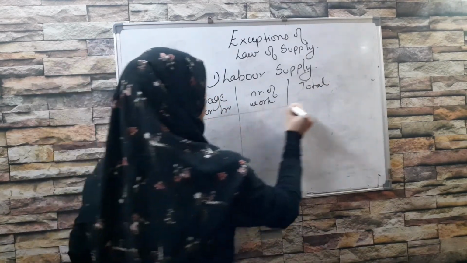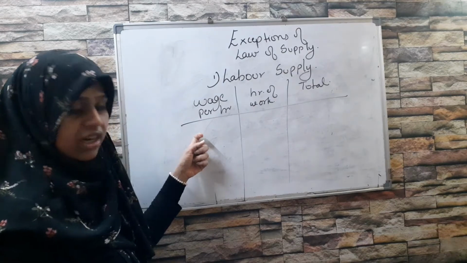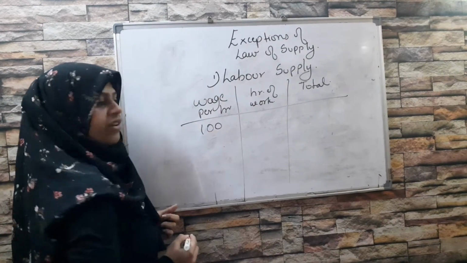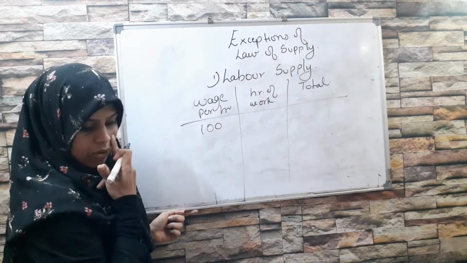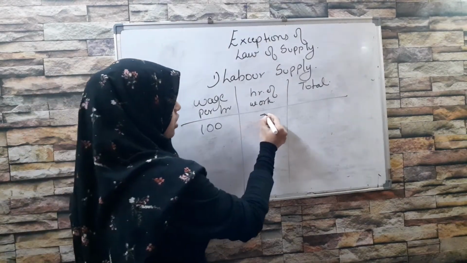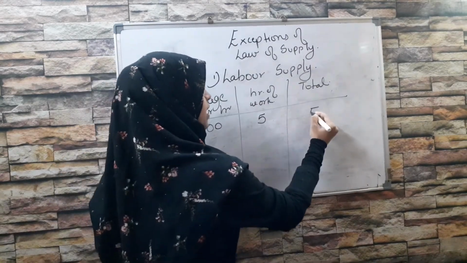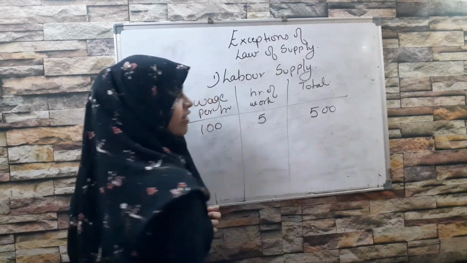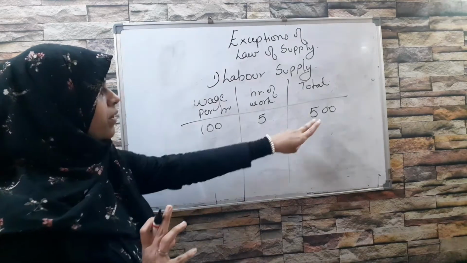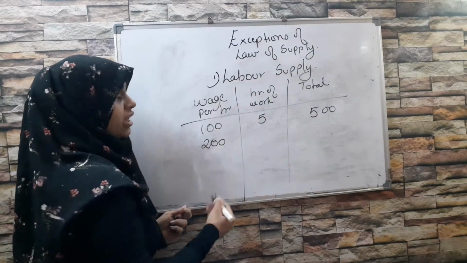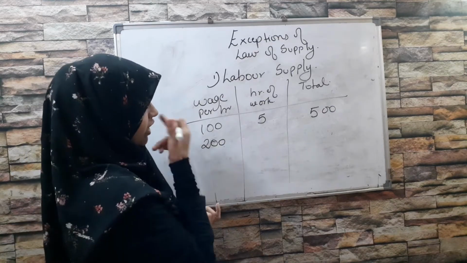Now, initial case, in the beginning, per hour he was getting 100 rupees per hour. Here he was working for 5 hours, and that is why 100 into 5 he was making 500 per day. Then the wage rate increased, the boss increased his wage rate, his salary.